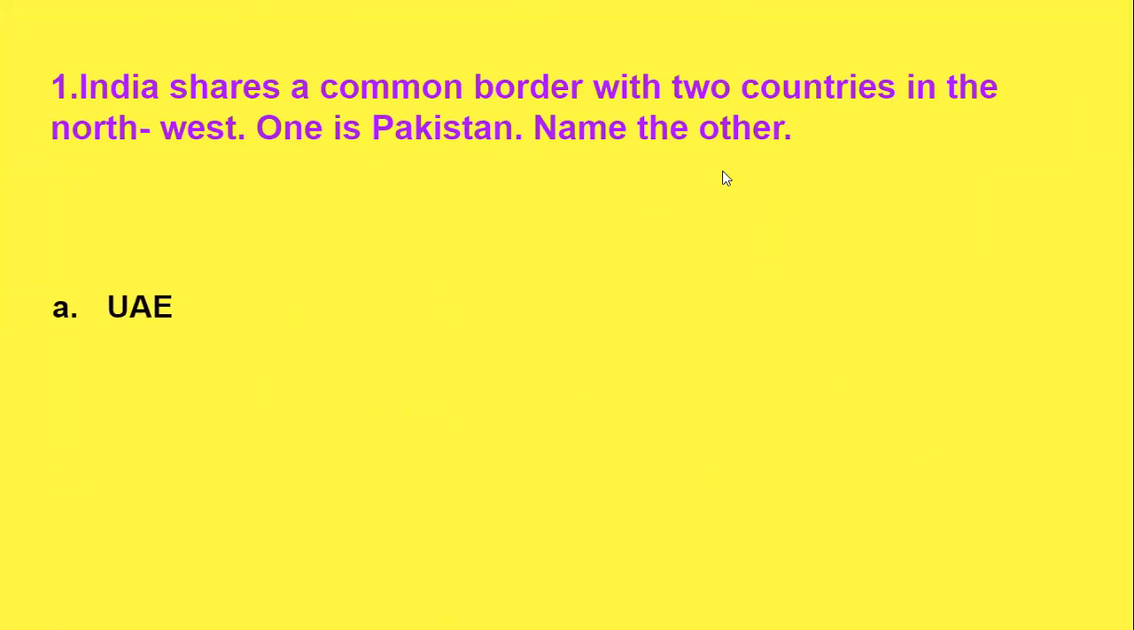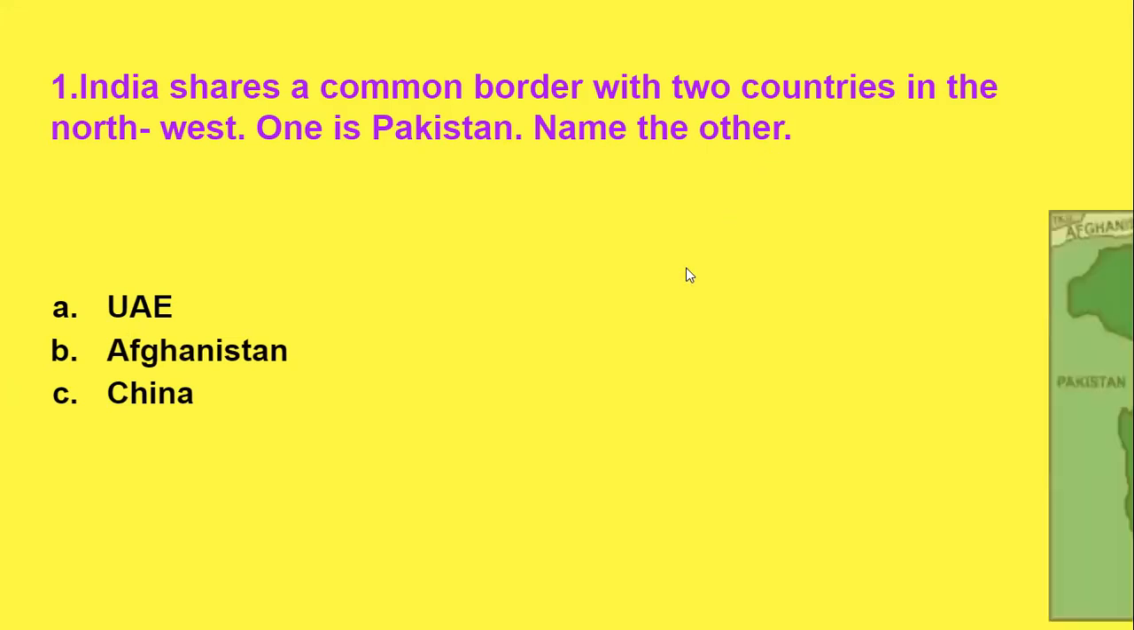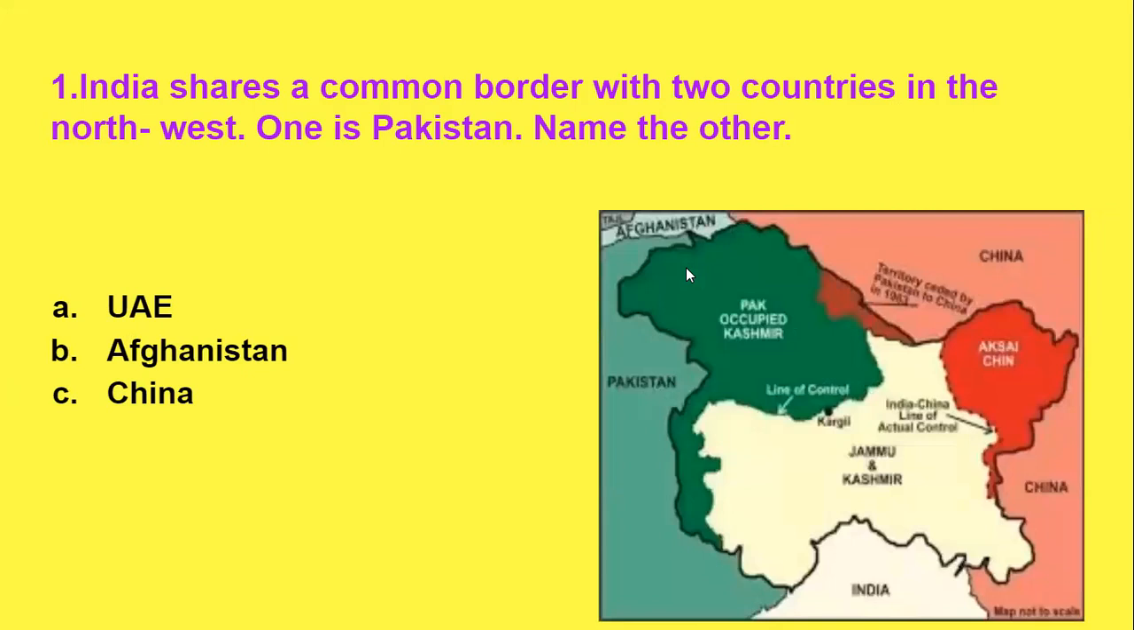Now the first one is UAE. The full form of UAE is United Arab Emirates. Now the next option is Afghanistan. And the last one is China. We have three options: UAE, Afghanistan and China. I'll show you, you will find out who is sharing the border with us.